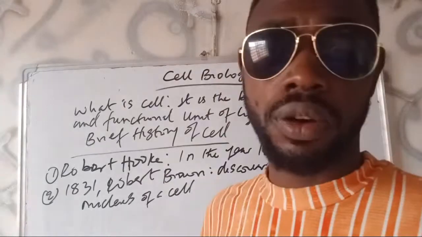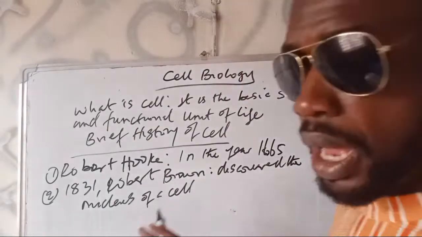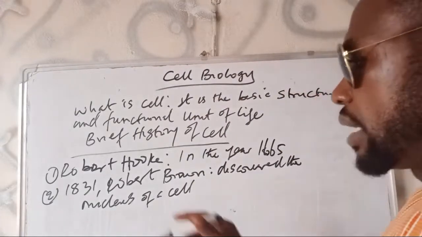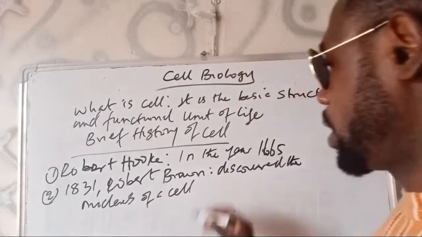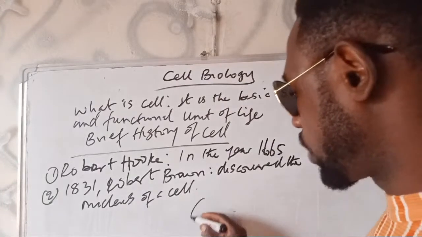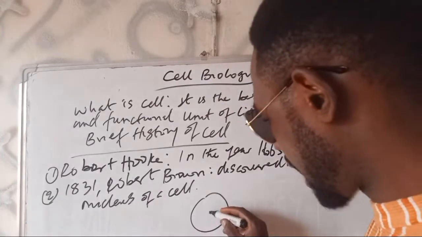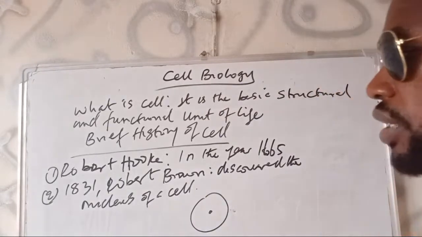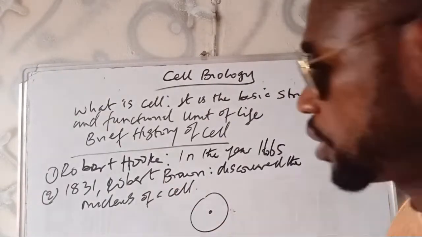He made that discovery as a botanist. Robert Brown was a botanist, and he made this discovery, finding out that in all the plants there is the tiny central dot he referred to as the nucleus. Remember, Hooke did not discover anything.